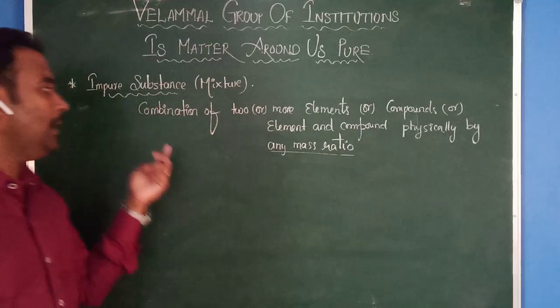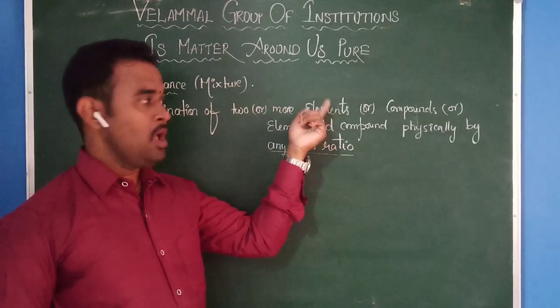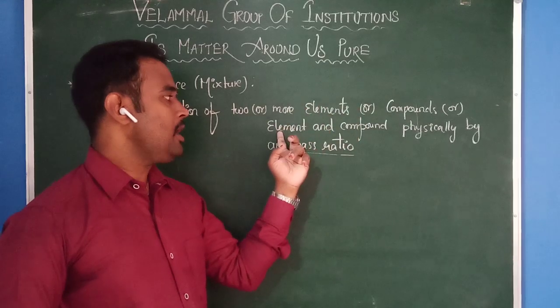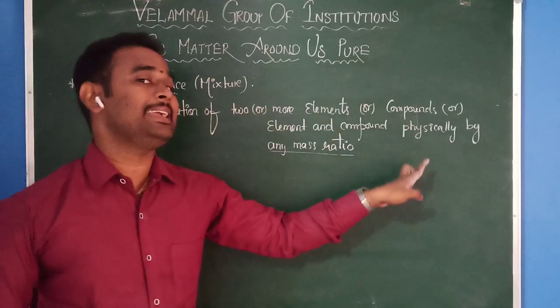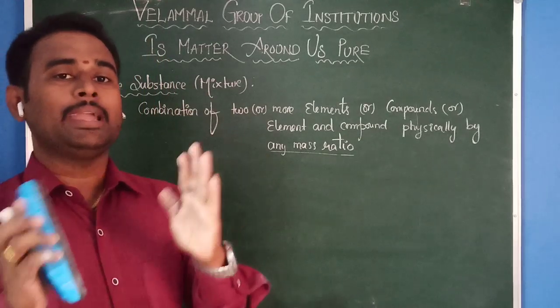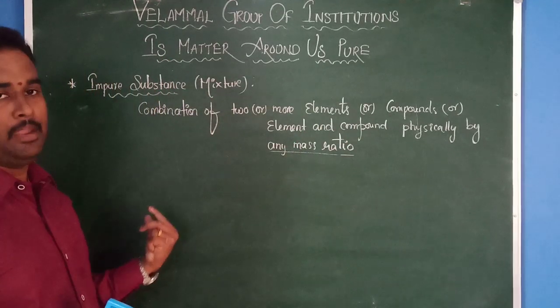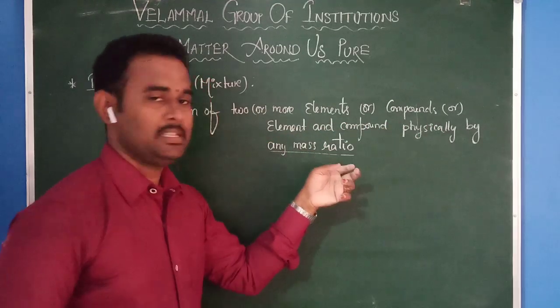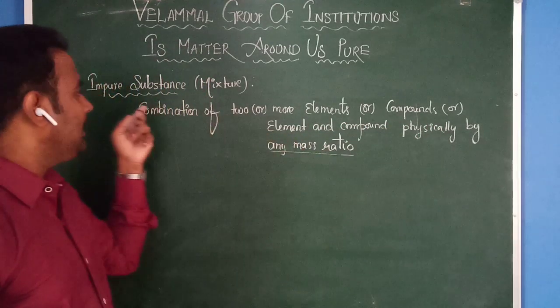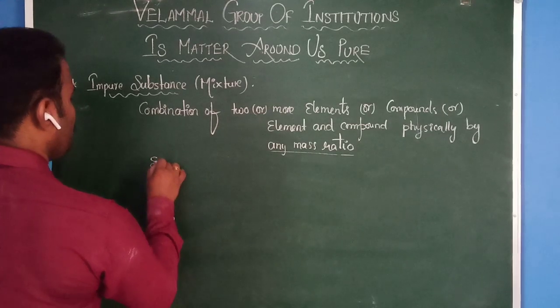Then what is meant by a mixture? Combination of two or more elements or compounds or element and compound, physically. You are not supposed to mix those chemically by heating or any other thing. Understood? This is very important. By any mass ratio, that is what we call a mixture. Let us see some examples.